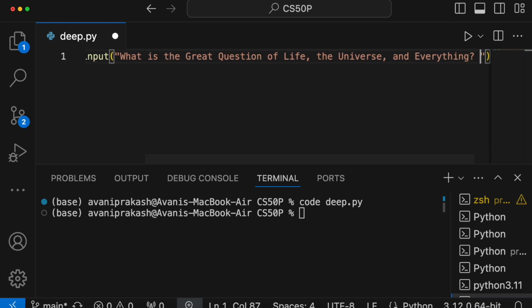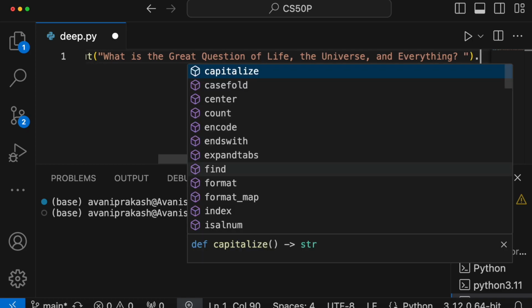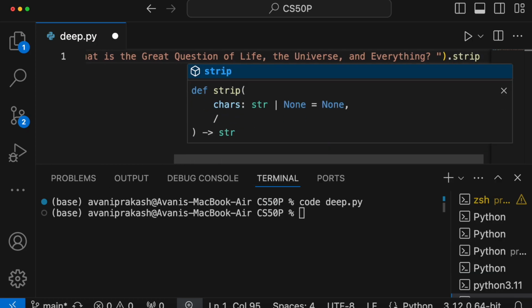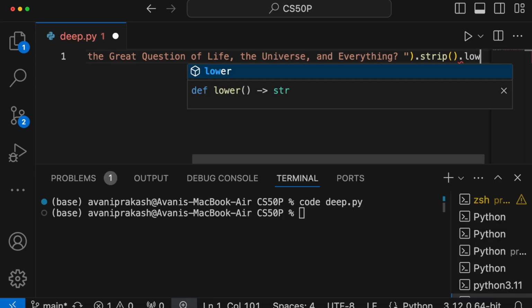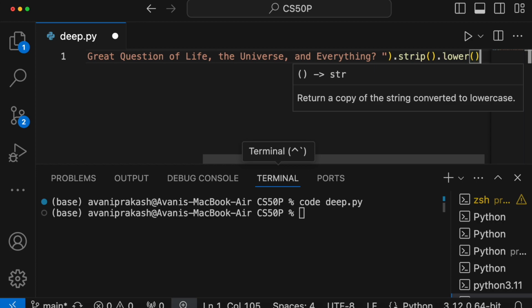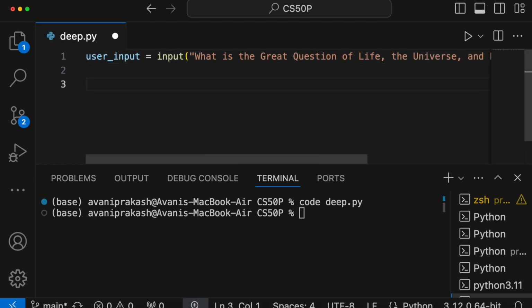Since CS50 is advising that there could be some extra spaces on either side of the input, we need to account for that. Therefore, I am going to write strip here. This is going to take care of the extra spaces in the input, either on the left hand side or on the right hand side. At the same time, I am going to change the input into lowercase, so that we can do a comparison.